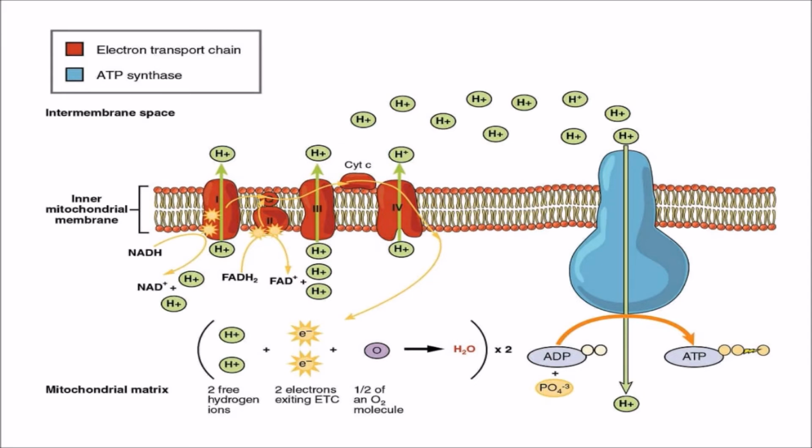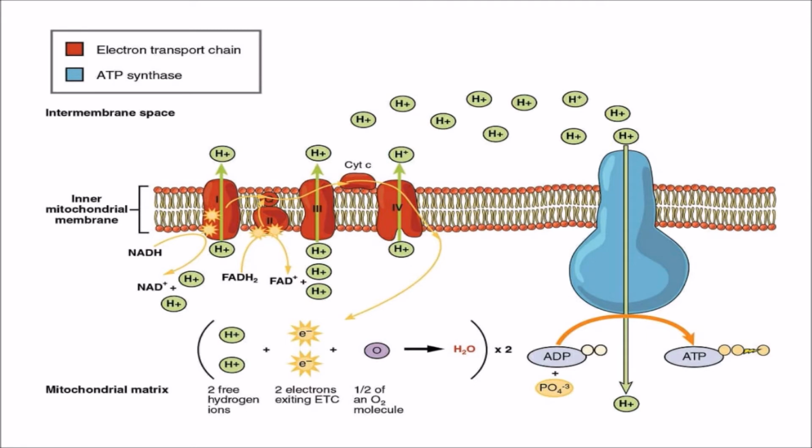The 4 complexes are complex 1, complex 2, complex 3 and complex 4, and the 2 others are coenzyme Q, just above complex 2, and cytochrome C. So this is the total complex of the electron transport chain. Complex 1, complex 3 and complex 4 are the proton pumps. They can pump protons from the mitochondrial matrix to the intermembrane space.